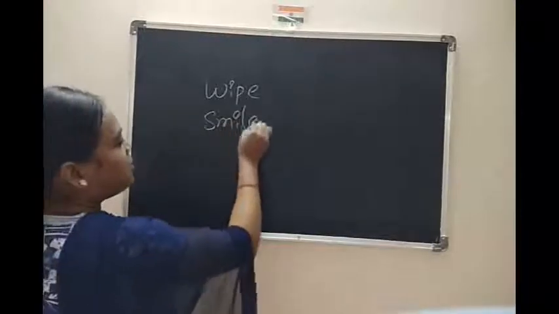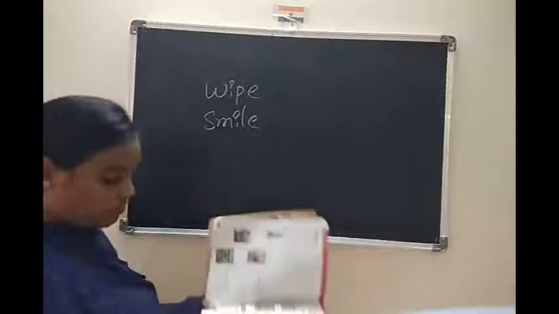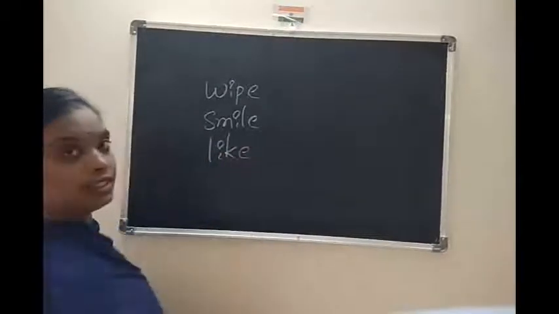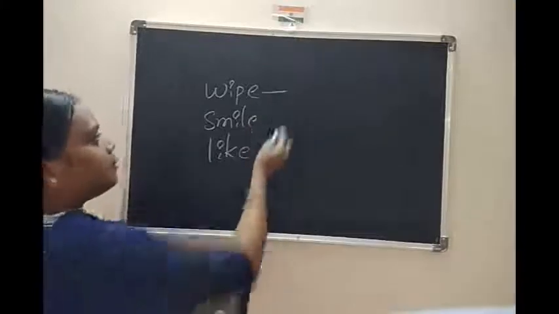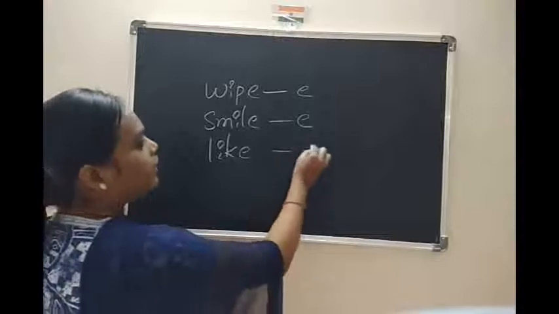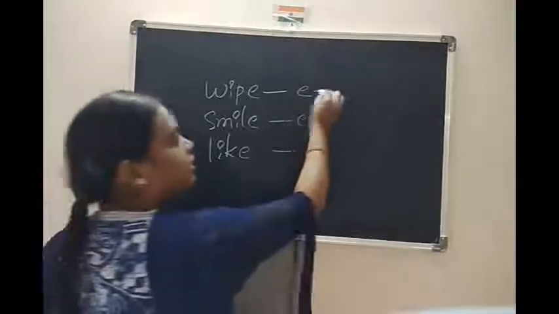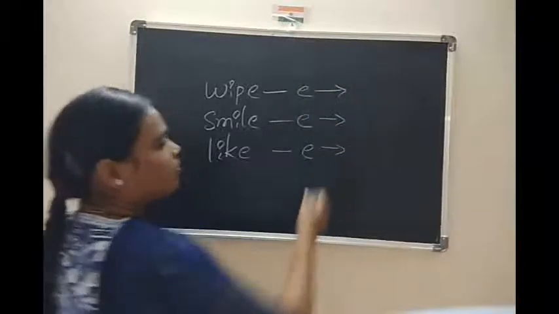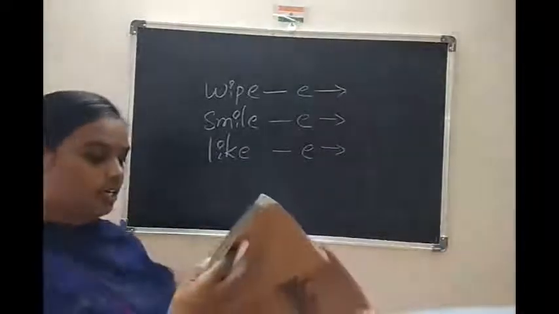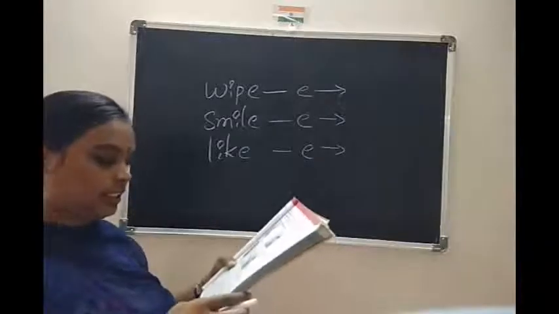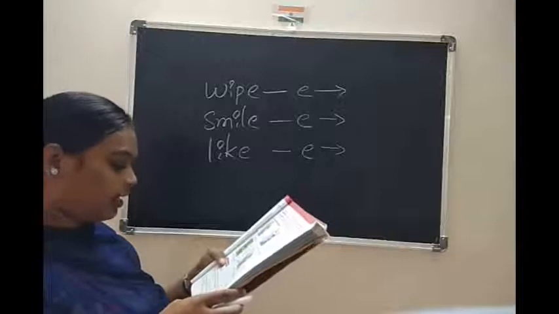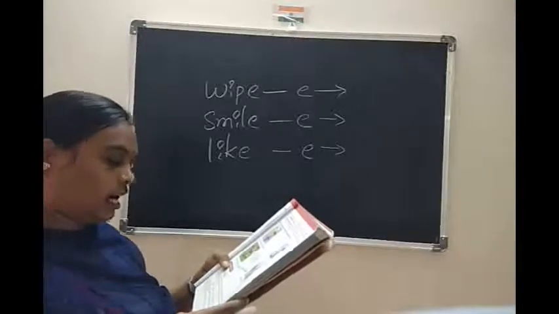Read these words once: smile, like, wipe, smile, like. How does it sound? Whenever you practice saying these words from the story, the I in these words sounds like the name of the letter I.